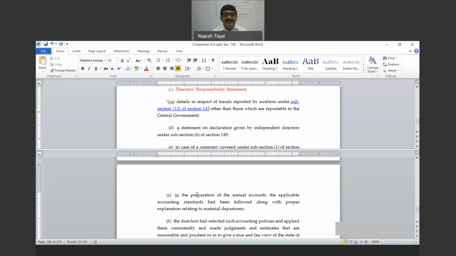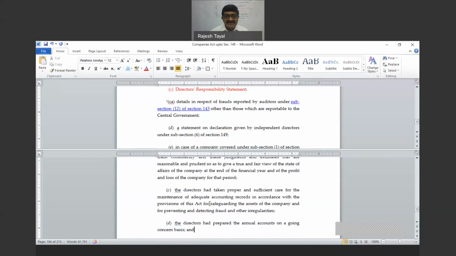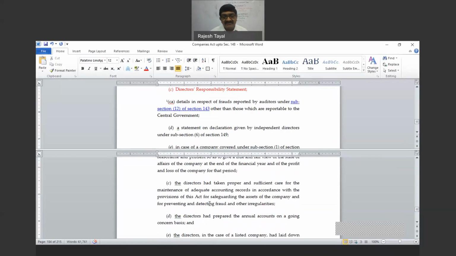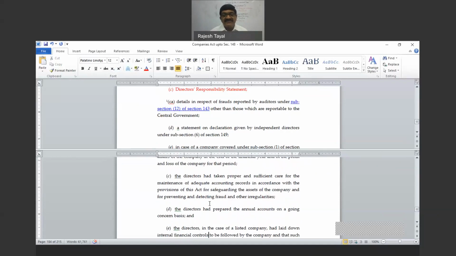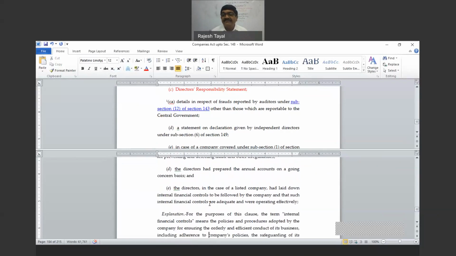Number A, in the preparation of annual account, the applicable accounting standards had been followed. First is compliance with the accounting standard. Directors have selected the correct accounting policies. The directors had taken the proper and sufficient care for maintenance of adequate accounting records. Then directors had prepared annual accounts on a going concern basis. The directors, in the case of a listed company, have laid internal financial controls, and those are being followed. These 5 things together are called a director's responsibility statement.